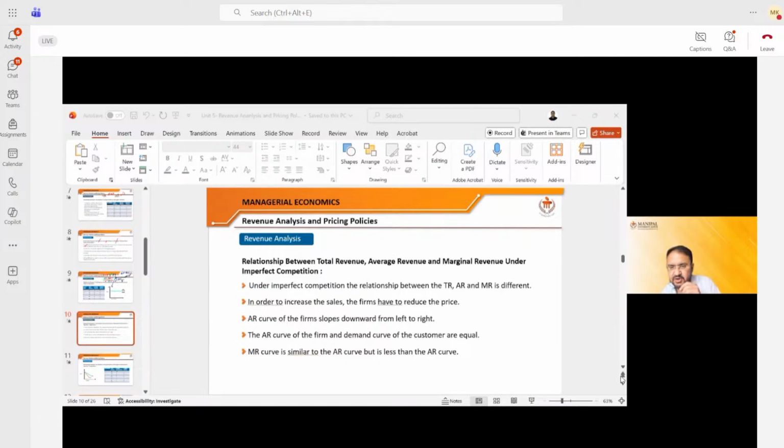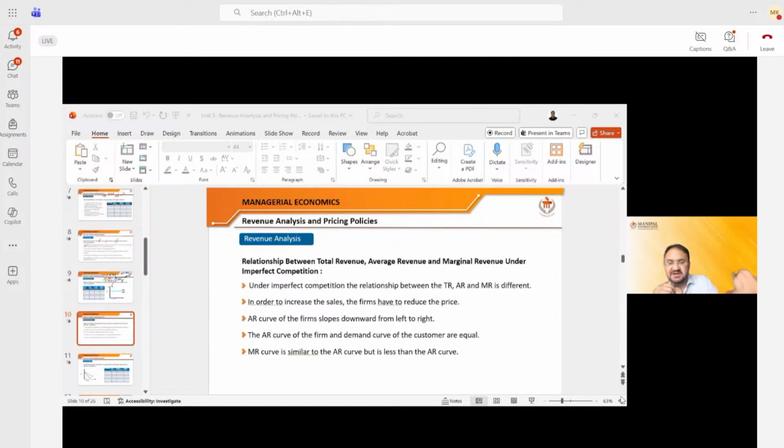Perfect competitive market and monopoly market. Monopoly is different from the perfect competitive market. I'm just talking about the perfect competitive market right now. So most of you are able to understand it. Why is total revenue changing? Total revenue, of course, will change. The more you sell, the more total revenue will be.